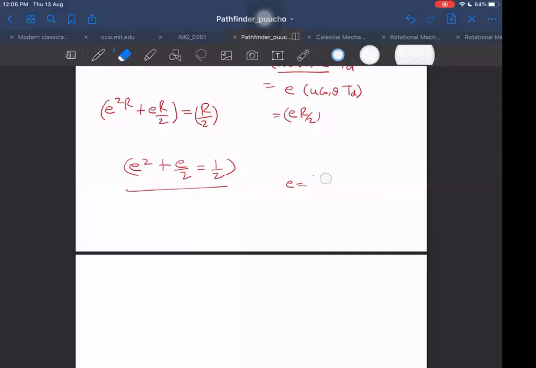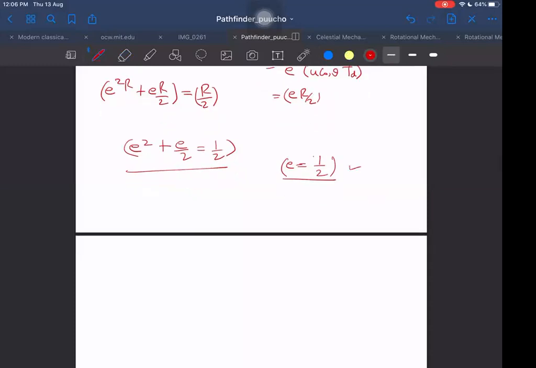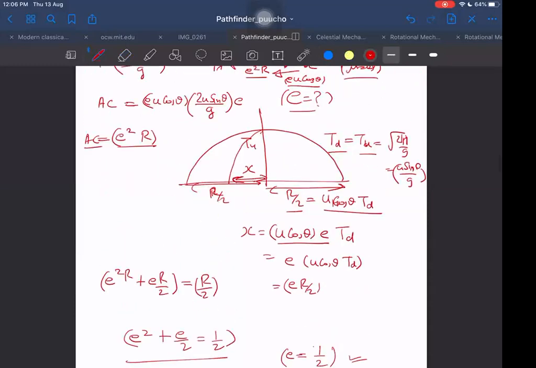Sorry, e is only 1 by 2. Then why did you say such a strange answer? e is equal to 1 by 2, right? We can verify: 1 by 4 plus 1 by 4 is equal to 1 by 2, right? So e is coming out to be just 1 by 2 in this particular example.